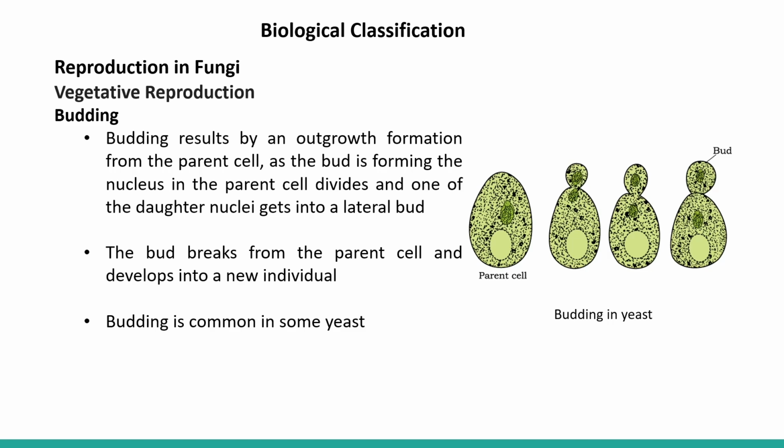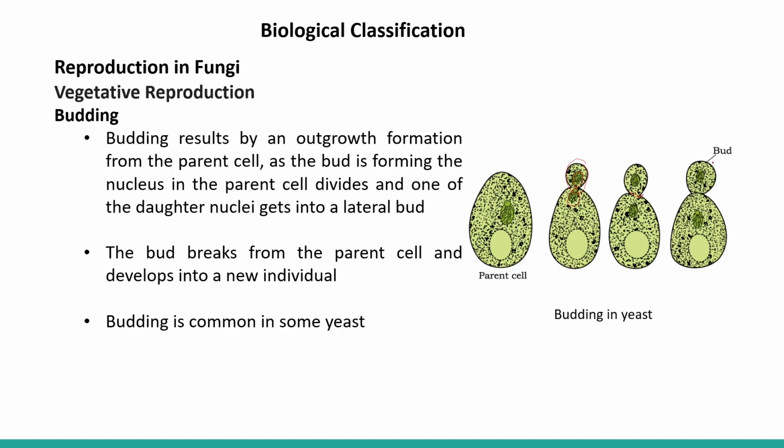As you can see here in the diagram, this is the bud part, and the nucleus is also dividing at this particular part. So one nucleus goes to the bud and another is present in the parent cell only. Later, this bud is cut off from the parent cell and a new cell is formed.